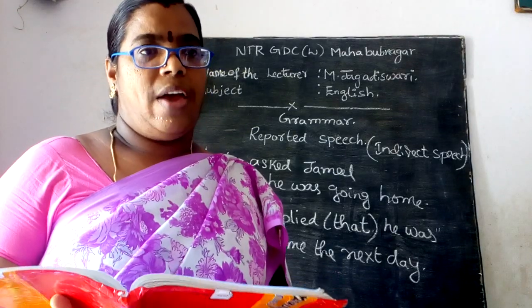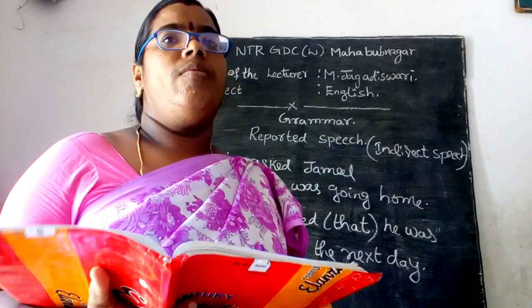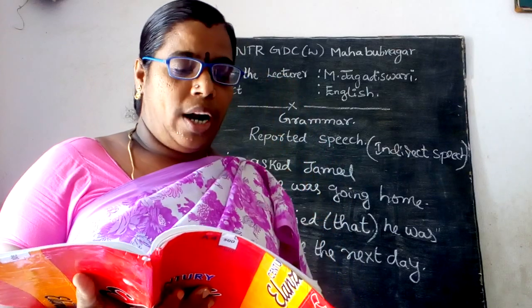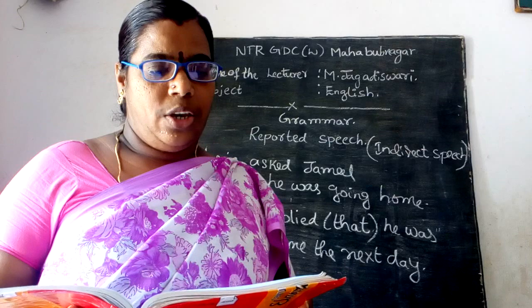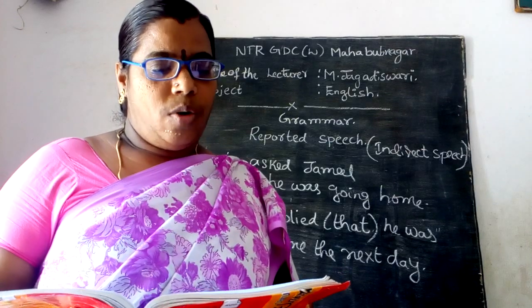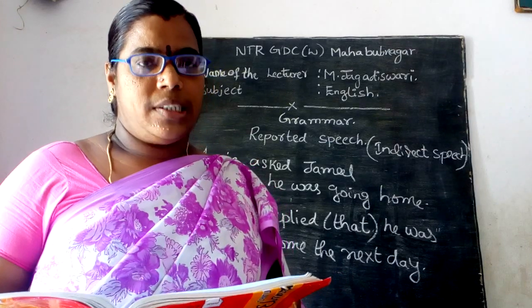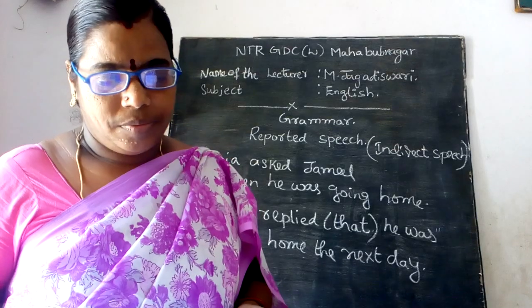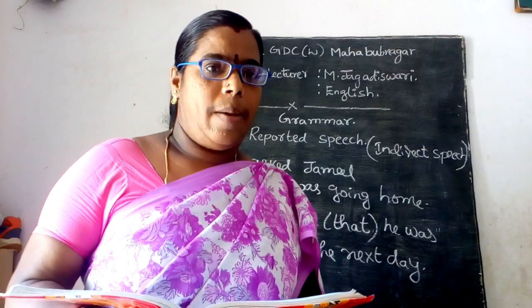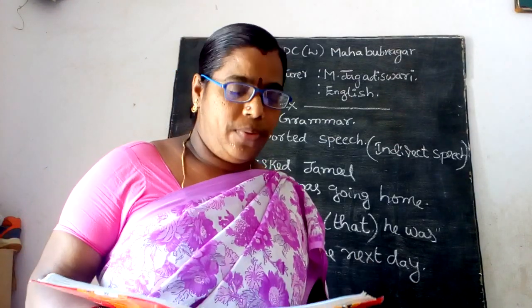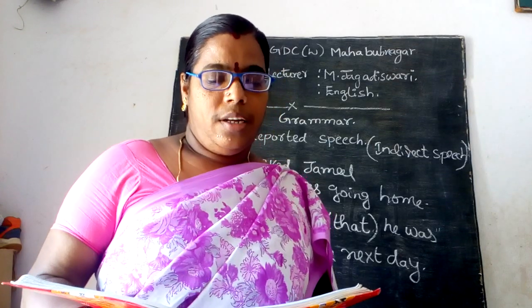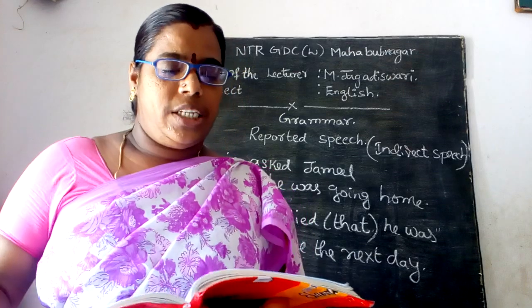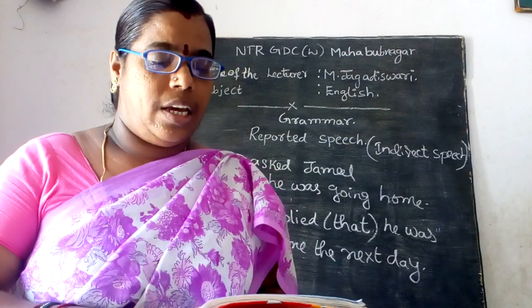He said to his wife, "I will see you later." He is the person, he said to his wife, and those are the words. Then what is the changed sentence?